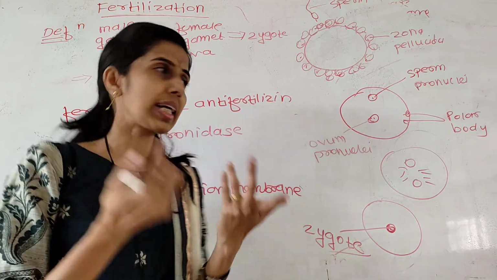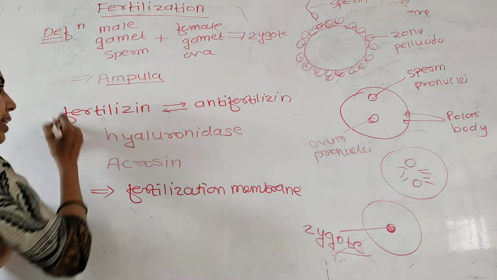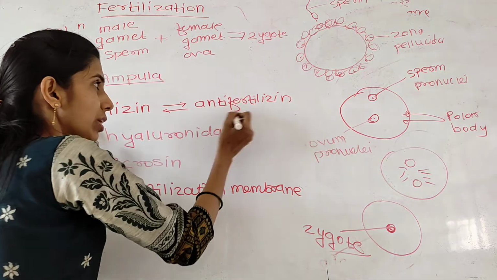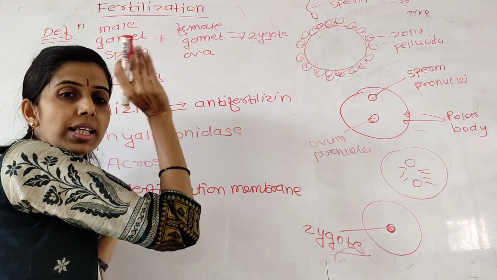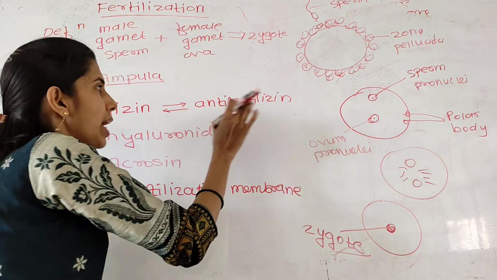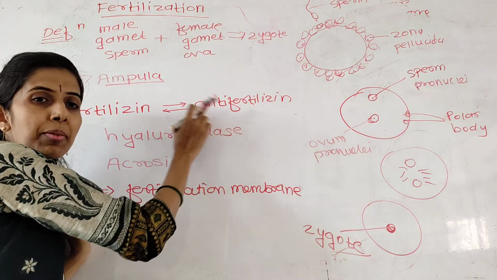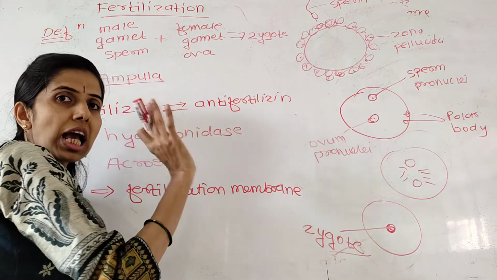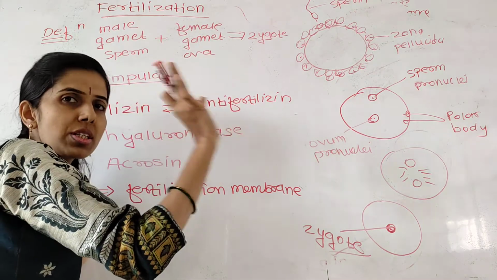And the secondary oocyte secretes one glycoprotein called fertilizin. The head of the sperm secretes the acid protein antifertilizin, and this fertilizin antifertilizin reaction is highly specific.